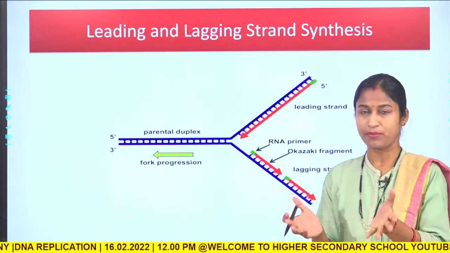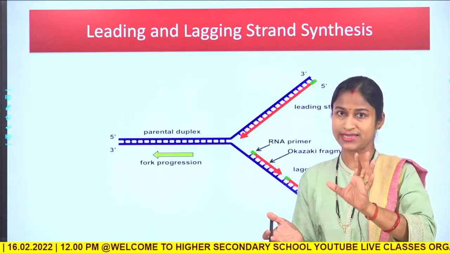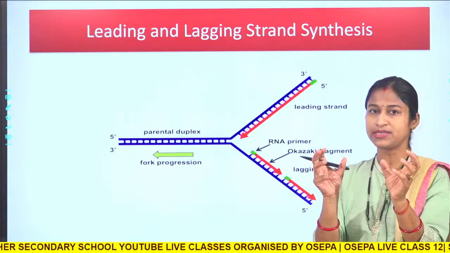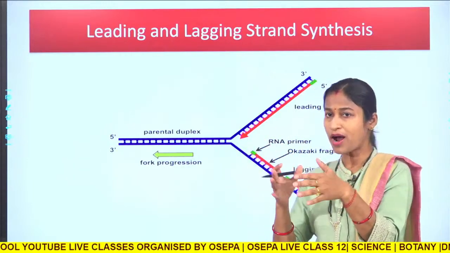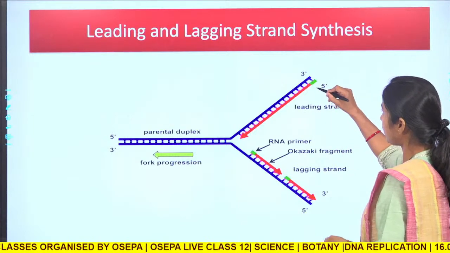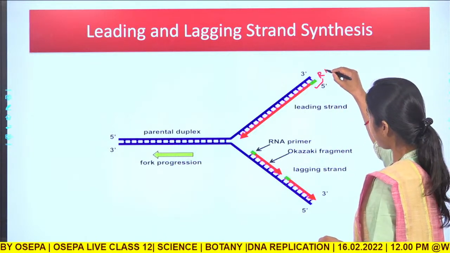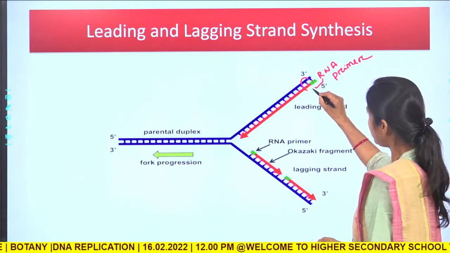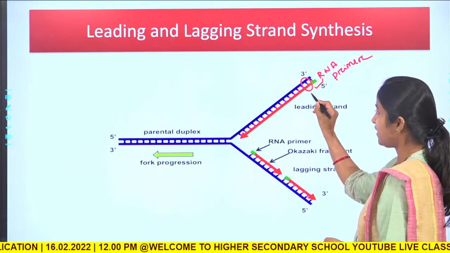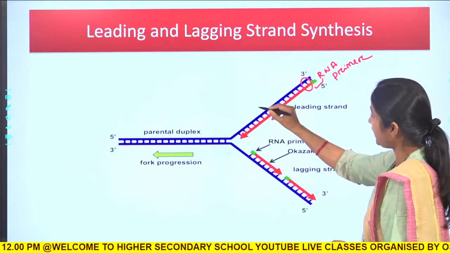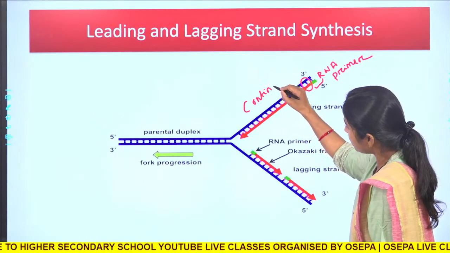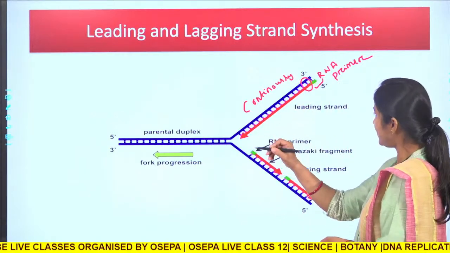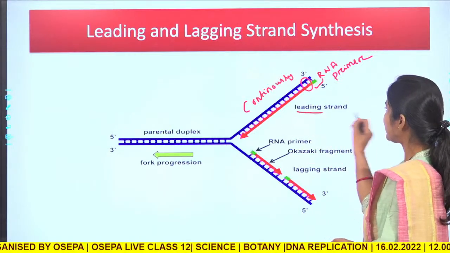Now, after the formation of the RNA primer, there will be loading of the DNA polymerase enzyme, and the DNA polymerase enzyme has two parts. One part will go on synthesizing. Here you can see the green in color, this is the RNA primer. Once the primer is formed, the DNA polymerase enzyme will go on synthesizing the DNA strand continuously, as I told you previously, in this direction, a strand which is called the leading strand.